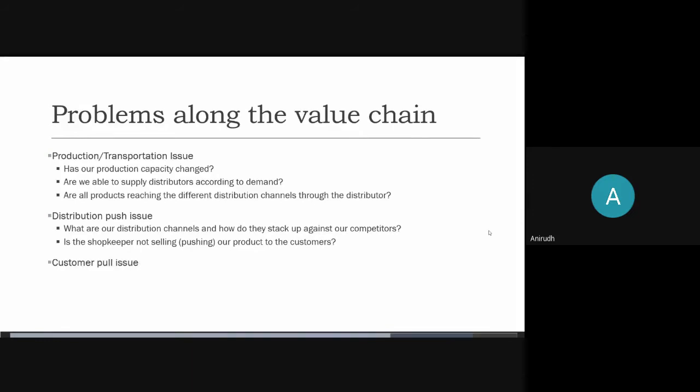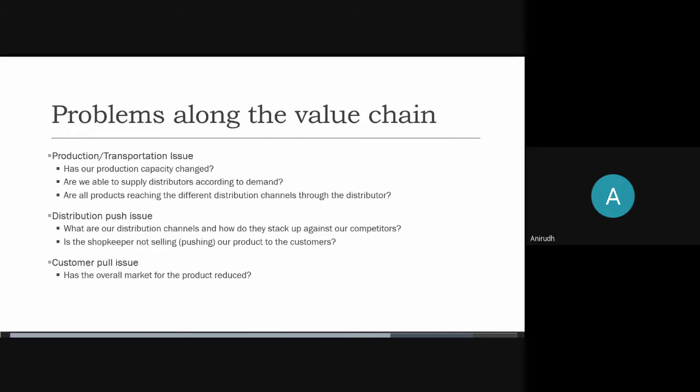Next, we move on to customer pull issue. Customer pull issue is basically if the customer is not buying our products. So the first thing would be, has the overall market for the product reduced? It could also be the case that the issue is not specific to our company. It might be the case that the overall market has reduced or the overall market has improved, right?